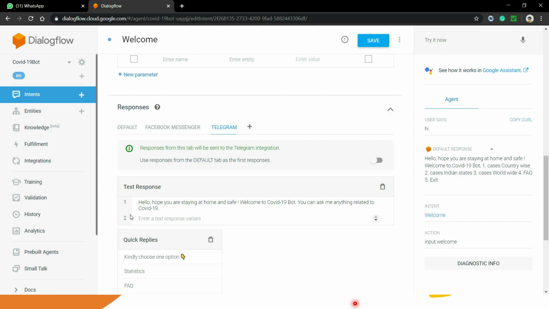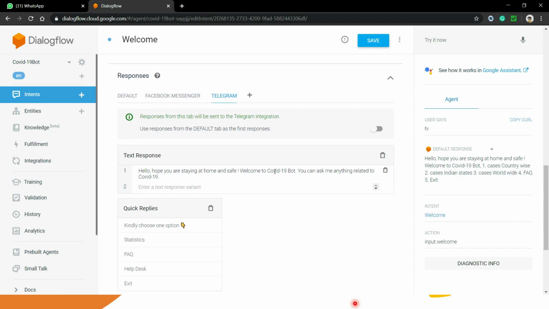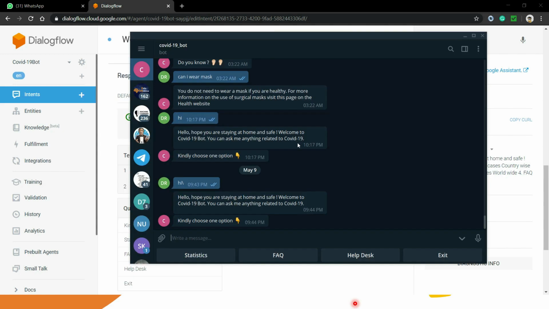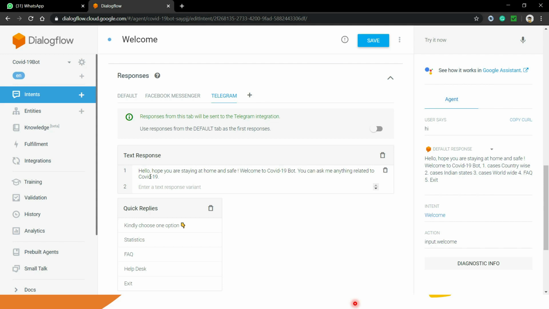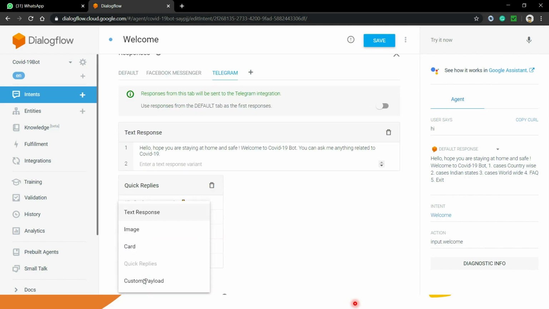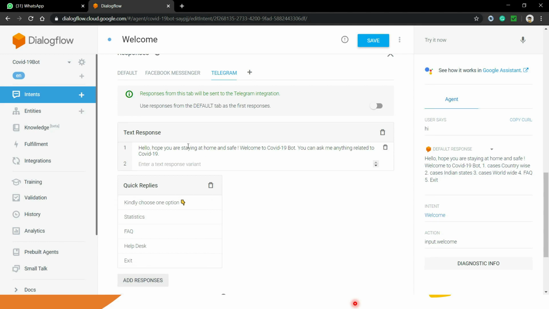Now you will be able to see that if you go to the chatbot on Telegram, it is firstly showing me the text, then showing me some buttons. Okay, so here you have to click on the add response button, then you have to click text response. As soon as you do this, the text response UI will be created for you.